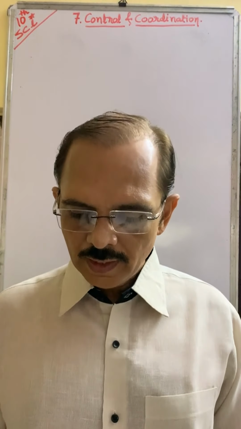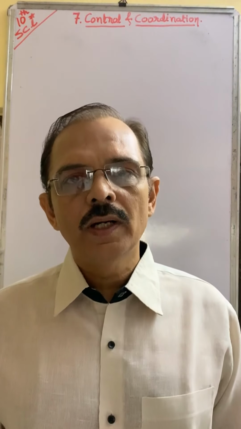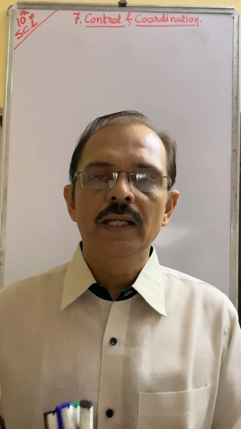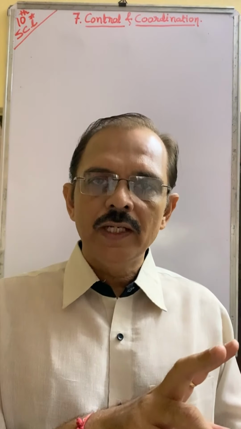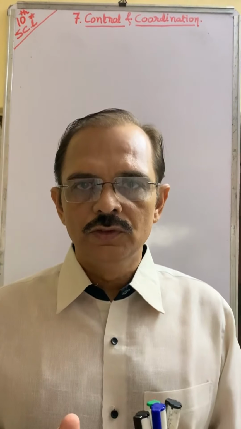So we say that control and coordination, if you divide it into two parts, is about animals and plants. Animals we divide into two parts: nervous system and hormones.